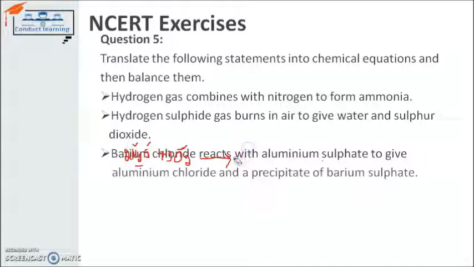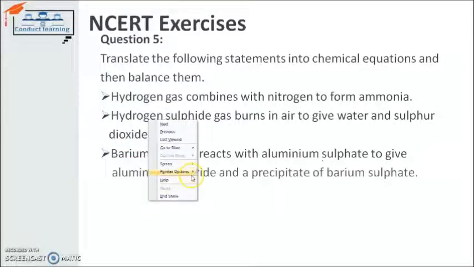And after rubbing it, I will move toward the next chemical reaction, and I will first of all write down the chemical equation for the same, and after that I will try to balance it. And I will follow the law of conservation of mass to balance this chemical equation.